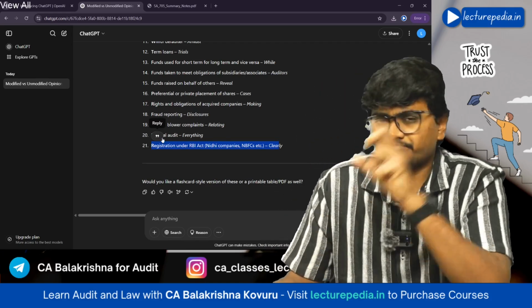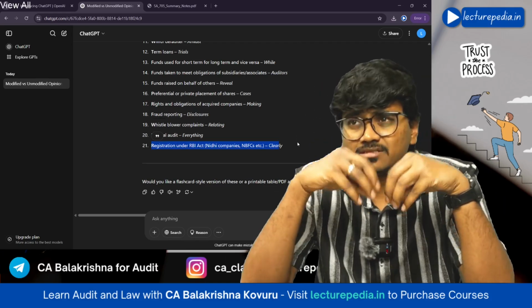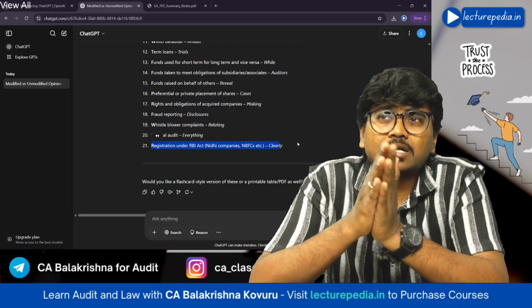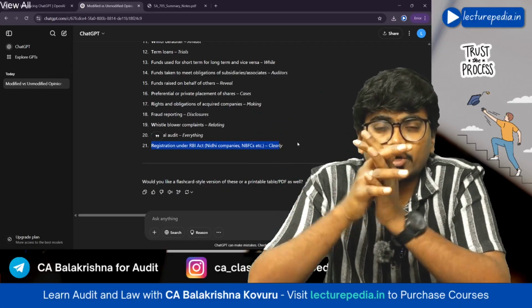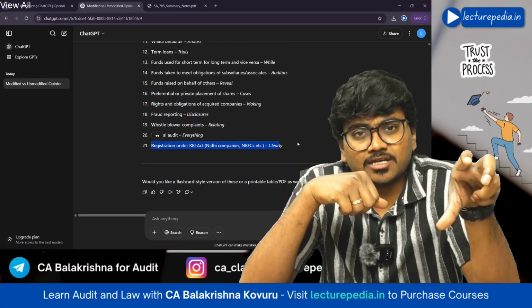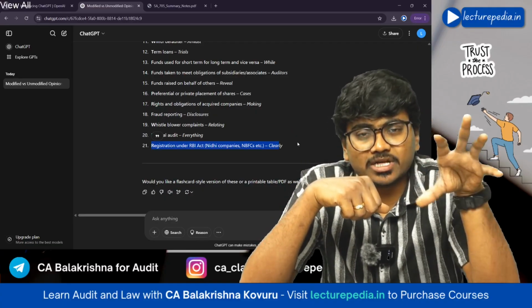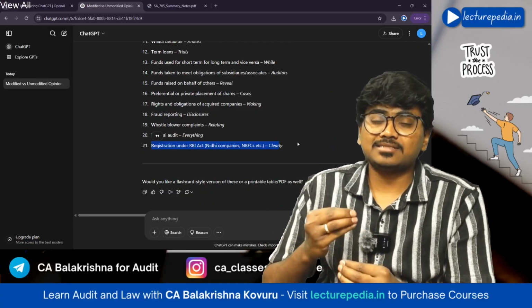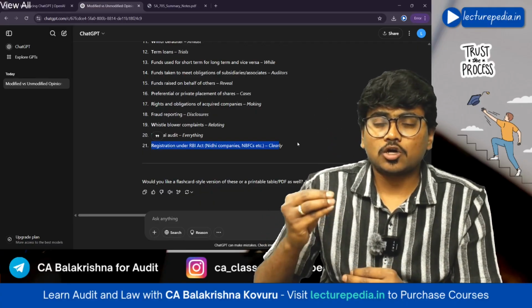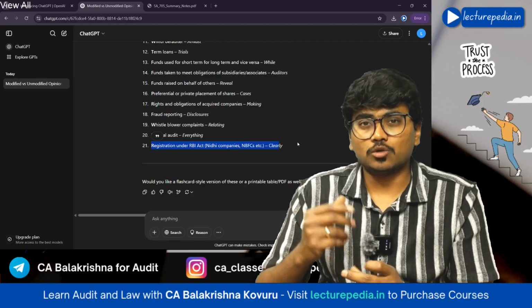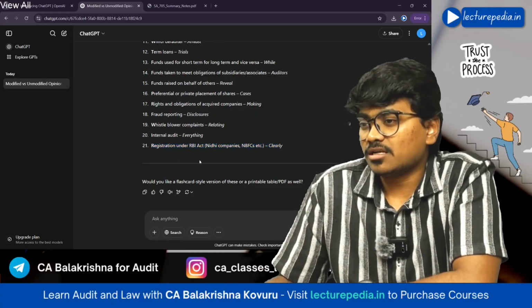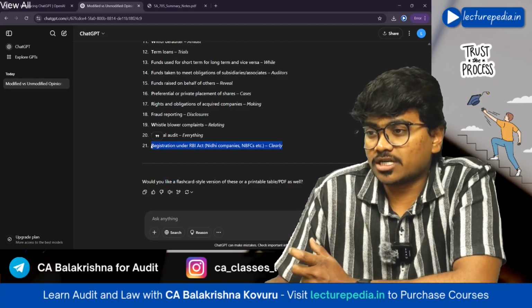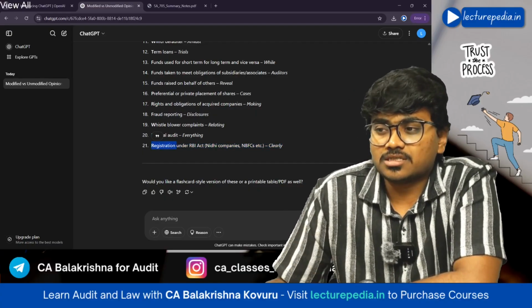Sometimes ChatGPT might not give you accurate content. You should not completely rely on ChatGPT. Your ICAI study material is the one that you have to rely on. You have to take the help of ChatGPT only for understanding the concepts, only for doubt solving. If you see here, clause number 21 it has given incorrectly. Basically, clause number 21 is not a registration under RBI.